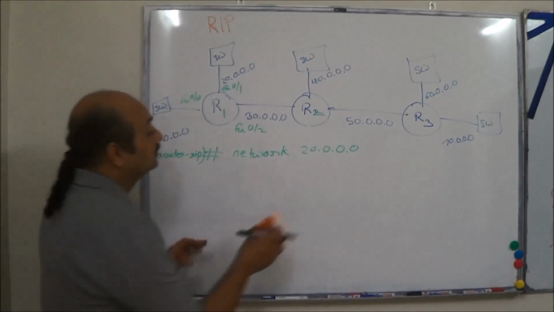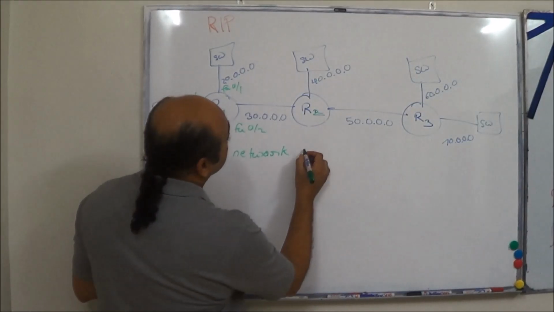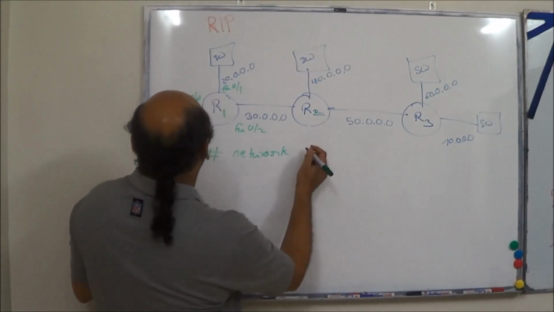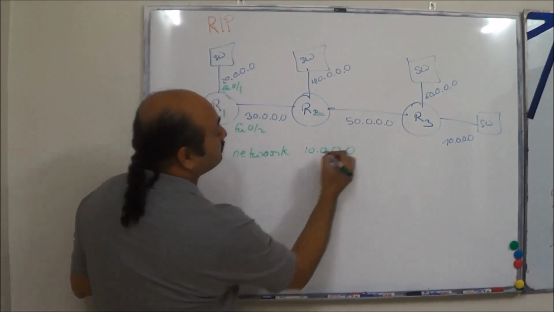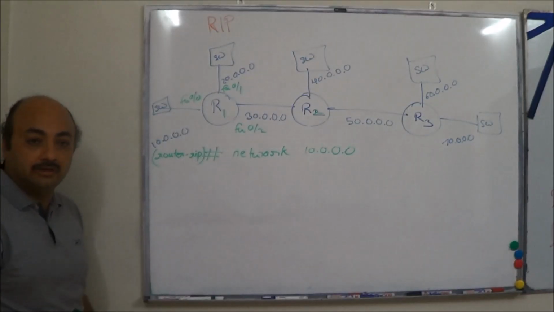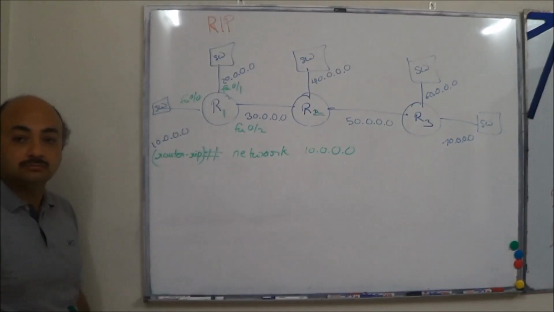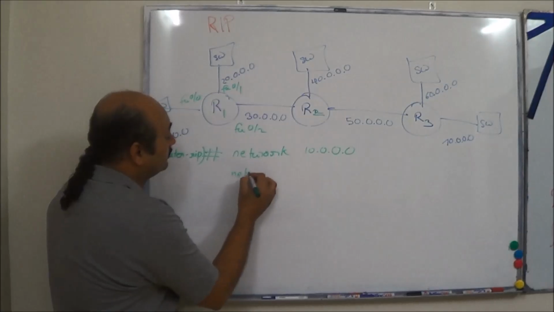Yes. Okay, let's see if you really understood this. What gets advertised? 10 network. Towards? Okay. I am now giving not just one statement, I am going to give two statements.